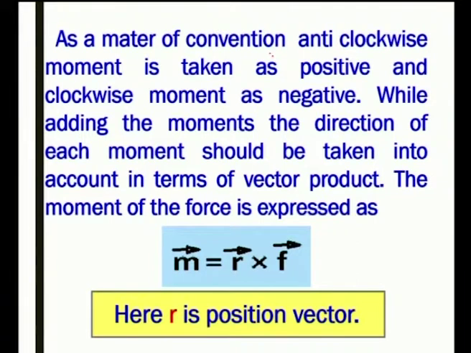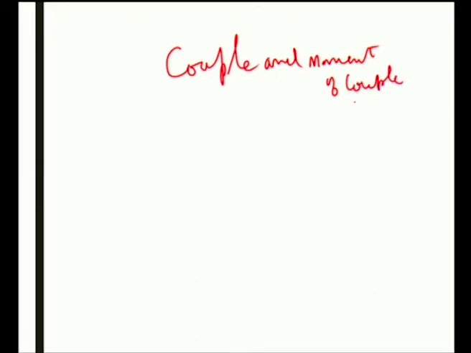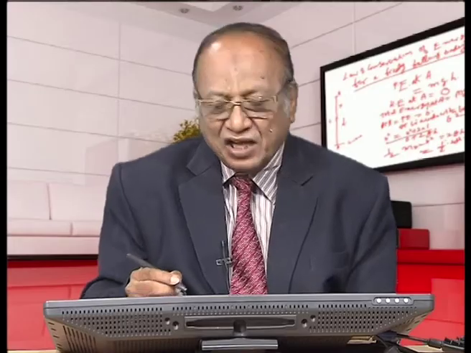Now, let me talk about a couple. What is a couple and what is the moment of a couple? This is sometimes called torque. If two forces act in opposite directions, they have a turning effect. I can show you by means of an example.